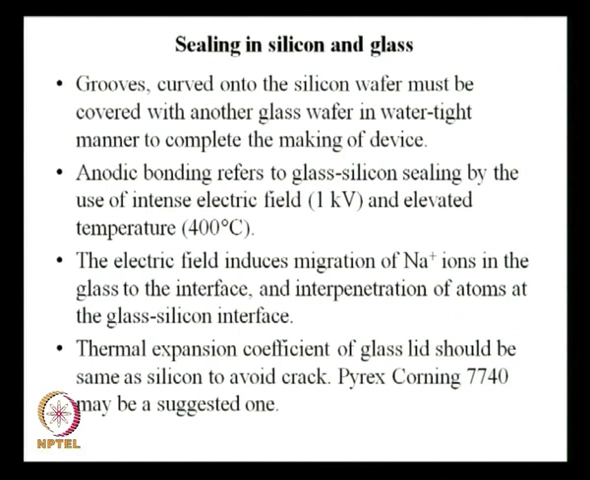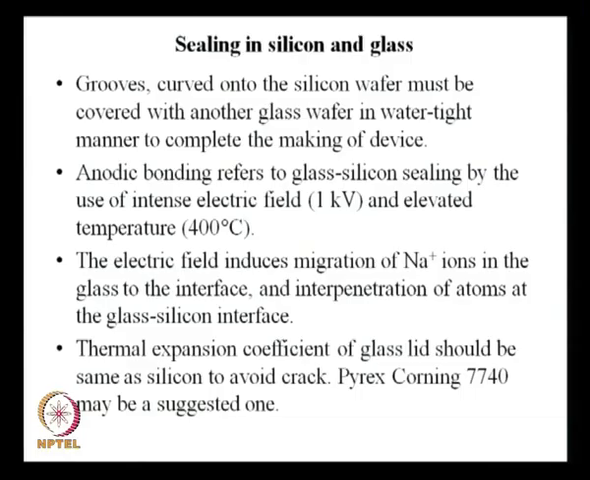Now, one issue here is that since you have silicon and glass, the thermal expansion coefficients of silicon and glass could be different, and when you take this to 400 degree centigrade, if the thermal expansion coefficients are not of similar order, you would expect cracking, bending and all these things, because the silicon substrate and the glass lid try to expand by different magnitudes, and at the same time you are trying to bond them. So, you will develop cracks. So, you have to ensure that the glass lid that you choose has a thermal expansion coefficient similar to silicon.